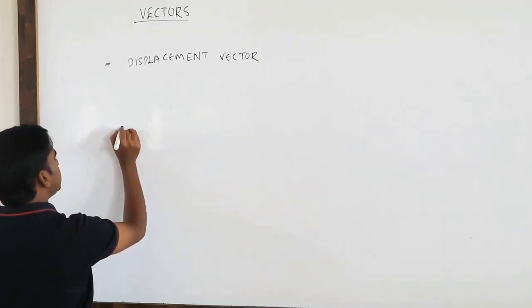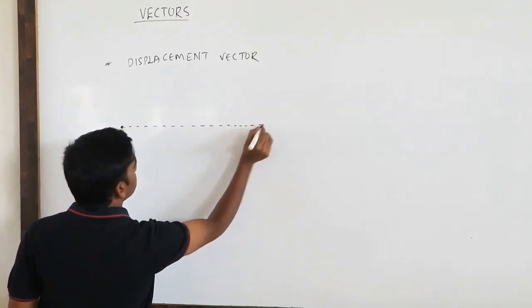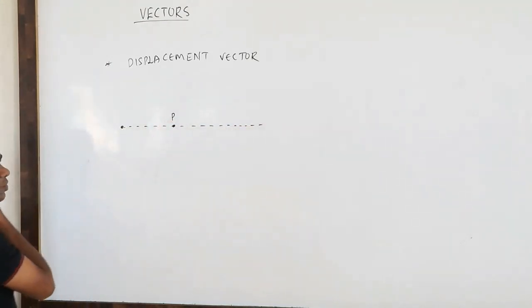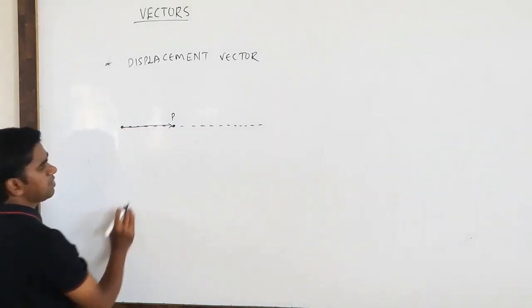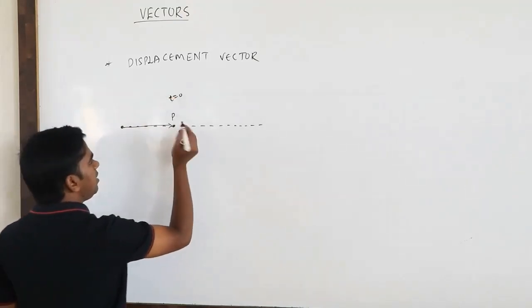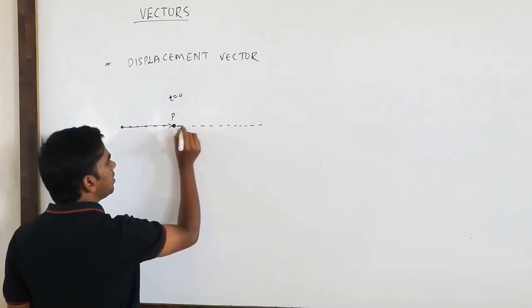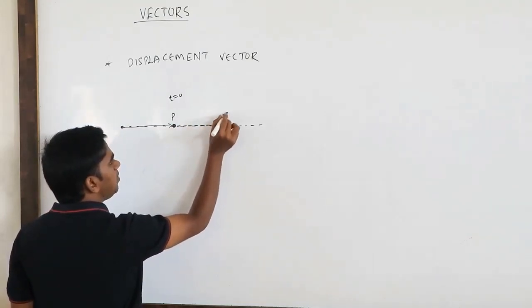Suppose this is the reference point, and there is one particle, say P. The position vector is from here to here, at t equals 0. At t equals t dash, this particle will come to this point, say P dash.